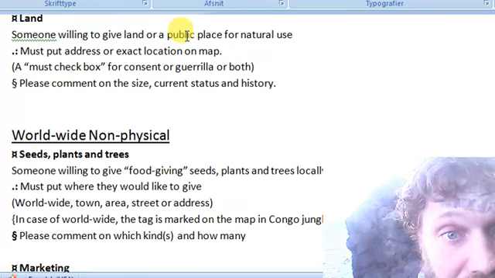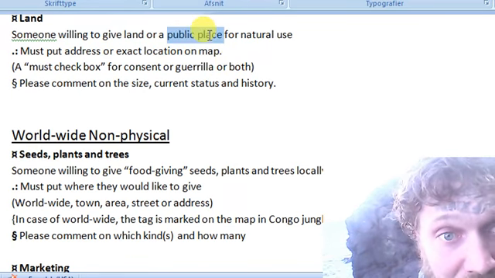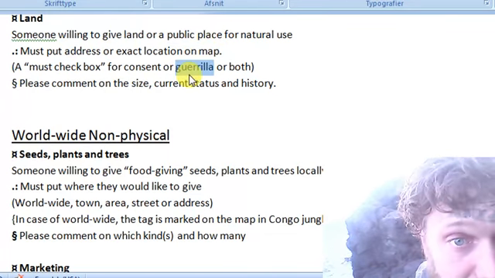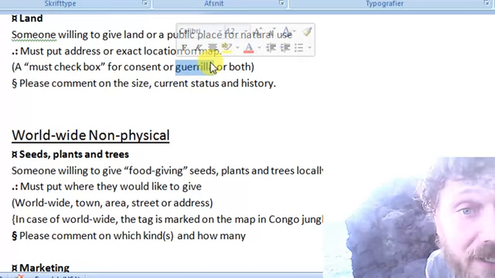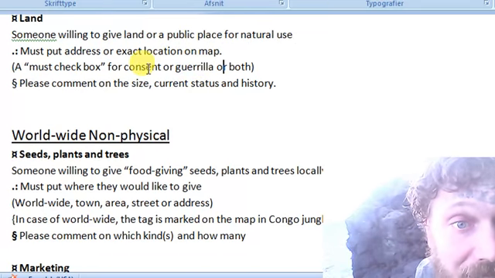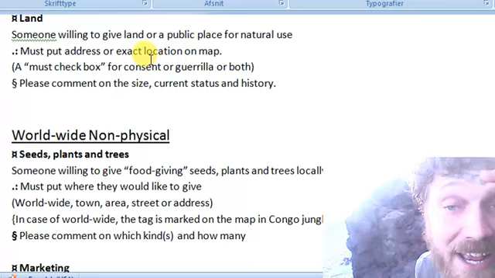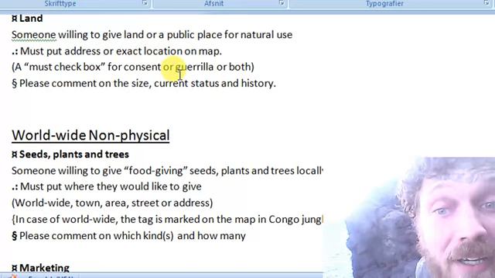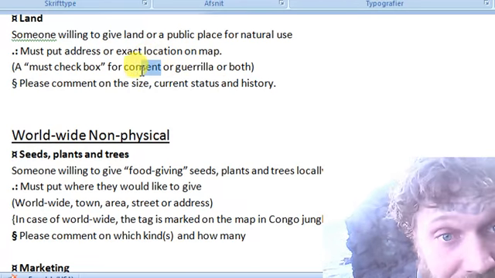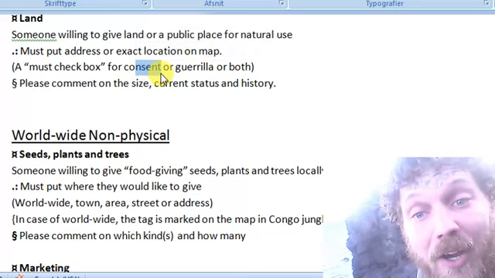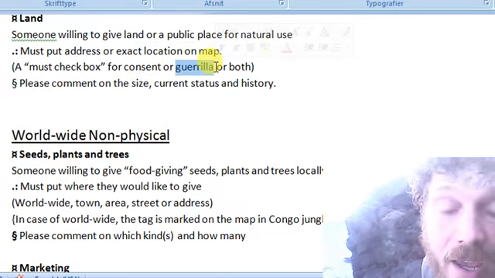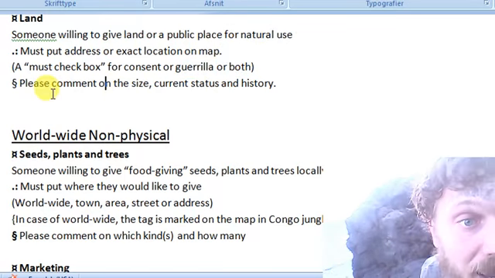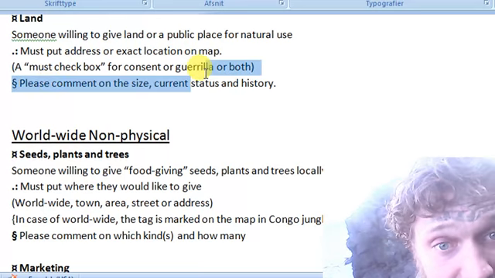Meaning that if it's in a public place and we don't have permission, then we'll put guerrilla. We might even have a natural park. I know there are people living on the borders of a natural park, and a private owner giving allowance on that land would be consent. Then growing outside of the land, also using that, would be guerrilla. So in that case we'll click both. And please comment on the size, current status and history.